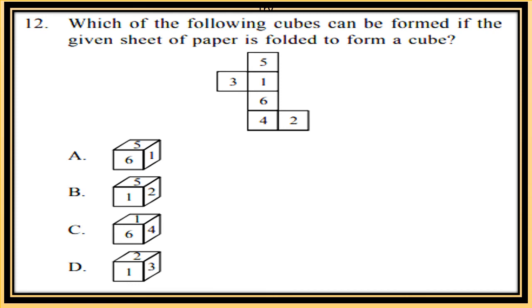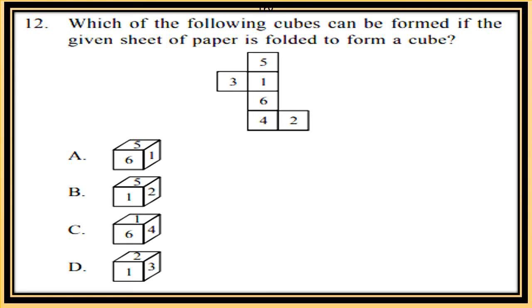Which of the following cubes can be formed if the given sheet of paper is folded to form a cube? Now let's look at each option and discuss which can be the option to form the cube. In option A, 6 is in front and 5 is above. Now if you see the given sheet, 1 is above 6. So option A is not possible. Now look at option B. 1 is in front, 5 is above and 6 will be at the bottom. And 4 will be at the back, 2 will be on the right hand side and 3 will be on the left hand side.